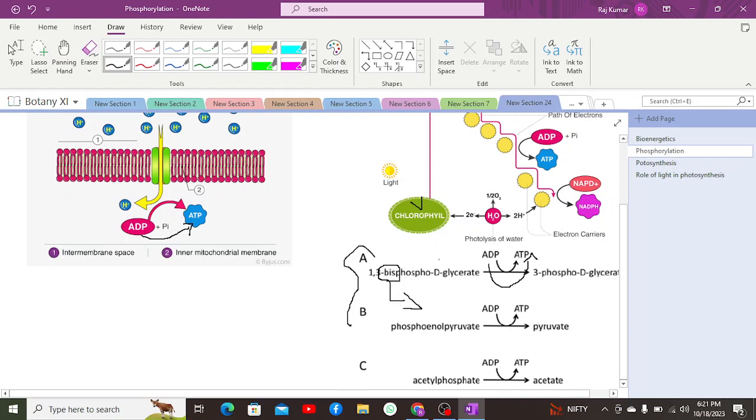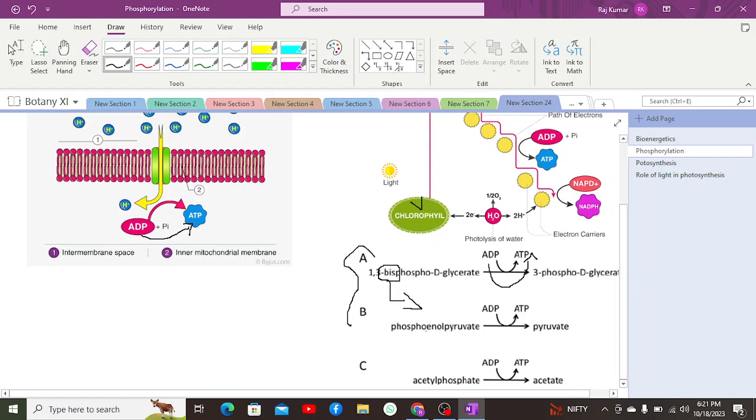Now in this case, bisphosphoglycerate is converted into phosphoglycerate using the enzyme transphosphorylase. Transphosphorylase removes the phosphate group from bisphosphoglycerate and transfers it to the ADP, due to which it becomes ATP, and thus the reaction turns out to be a substrate level phosphorylation.